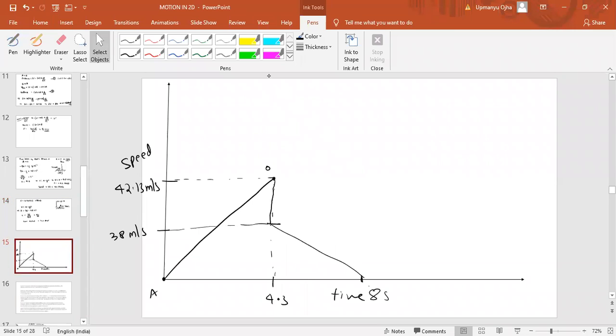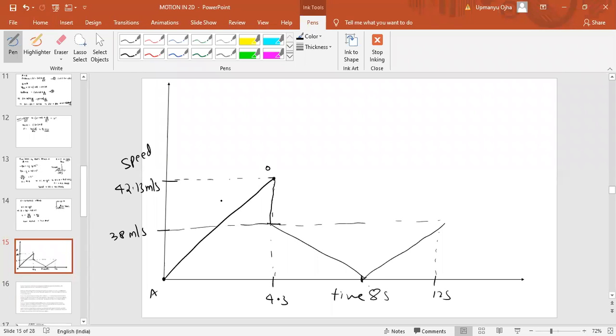Okay, so in the next 4 seconds, means 12 seconds, its speed will increase to 38 meter per second. Fine. So this is the graph. Okay, fine. So you have to draw the graph like this. Okay, so this is the graph for the problem.